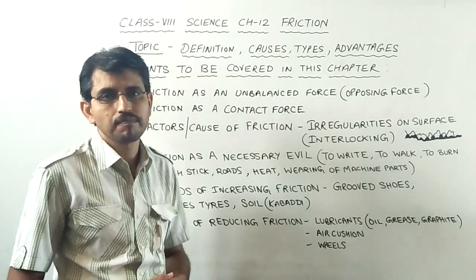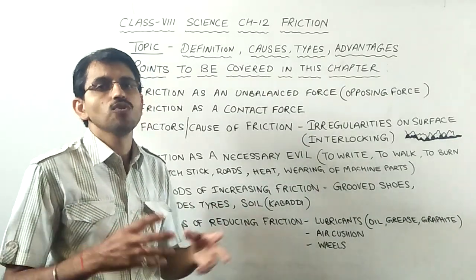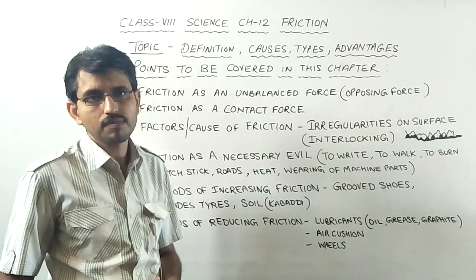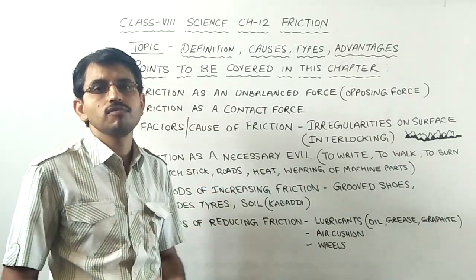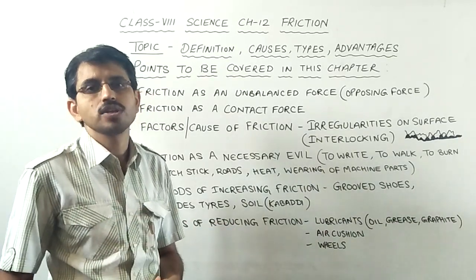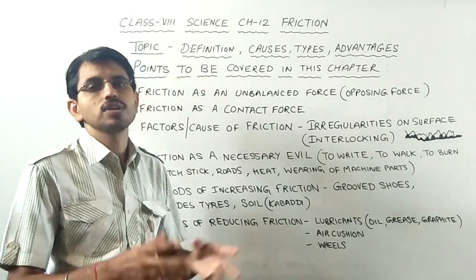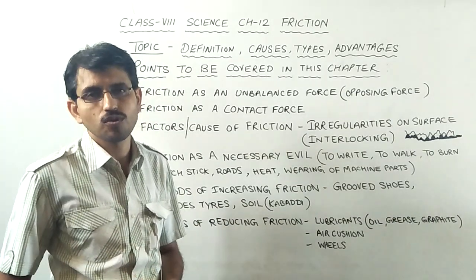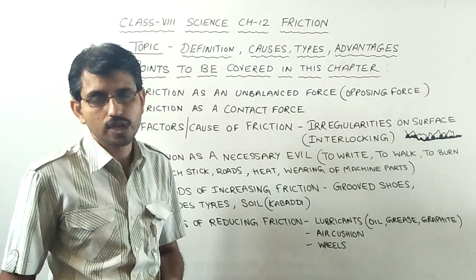What is friction? Friction is the opposing force. It is an unbalanced force that works opposite to the motion of an object. If you push this chair or table forward, then friction works in the opposite direction. If you push it from the left side, the friction works towards the right. And if you push it from the right side, the friction works towards the left. It means friction is the opposing unbalanced force that stops or decreases the motion of an object.